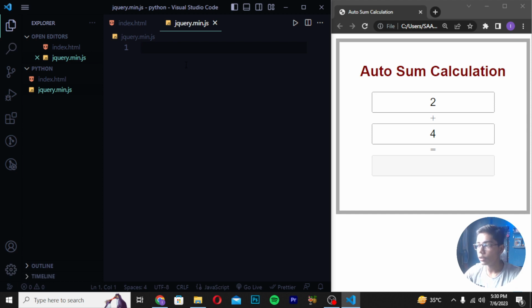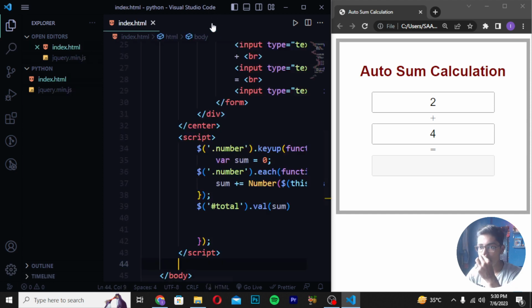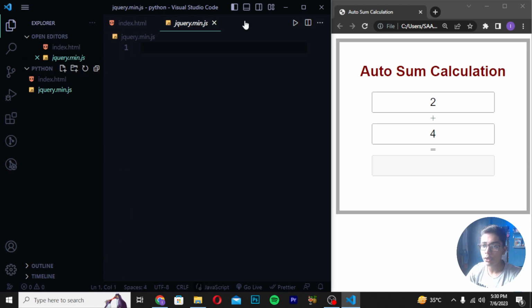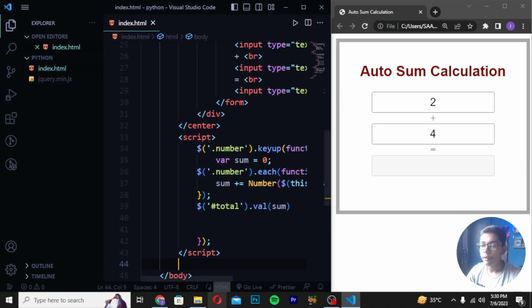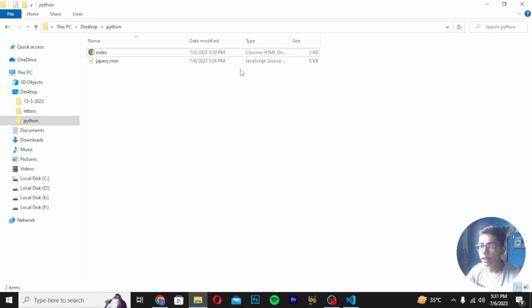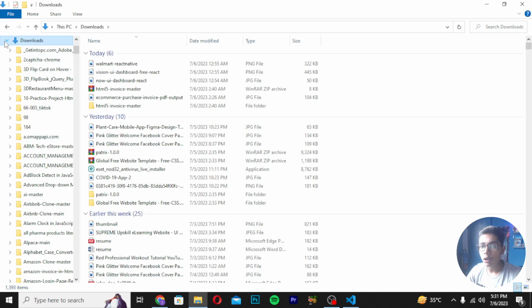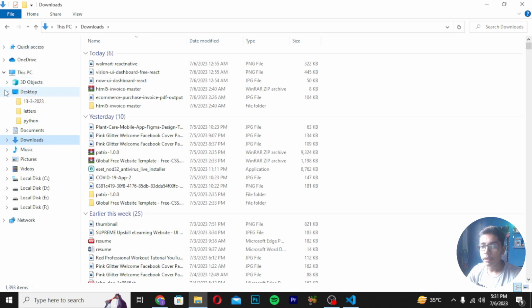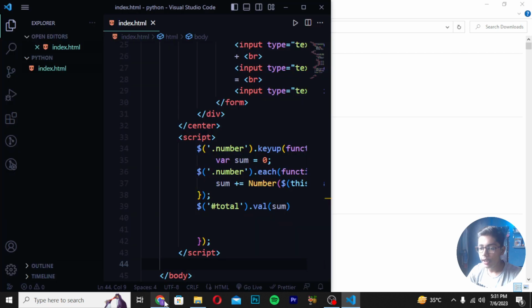So here we have to put the things. For putting the things, I will be using this file as my external file, so I will be linking this file again. I will be moving on to my folder. Here I will be directly removing this, and then you have to directly delete this. After deleting this file, you have to move on to the file here which we are getting. And after moving to the file, we have to move to our VS Code here in our browser.